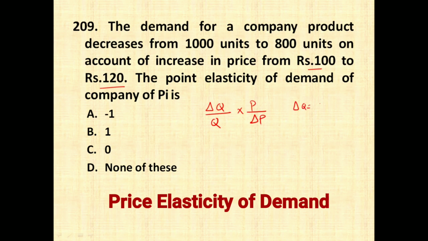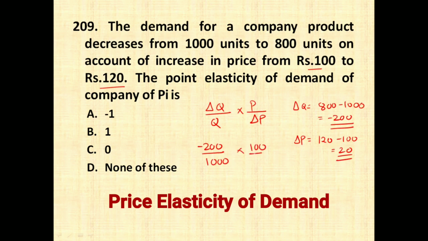Change in quantity is nothing but from 1000 it has become 800. So now the quantity has been decreased by 200 units. And price, how much change is there in the price? Let us see. So earlier the price was 100, now the price is 120. So 120 minus 100, the price has changed by rupees 20. So quantity change is minus 200 divided by the original quantity was 1000 into original price was 100 rupees and the change in the price is rupees 20.